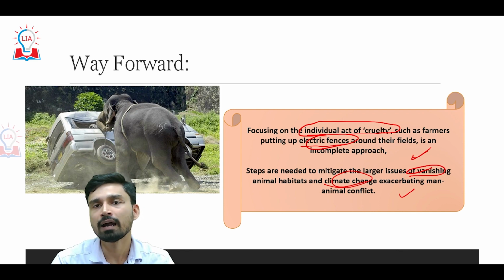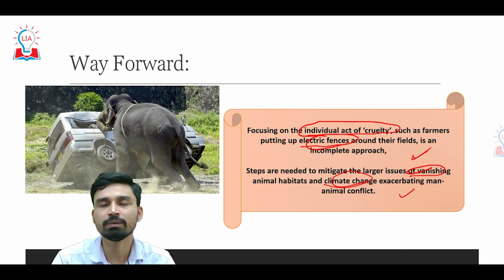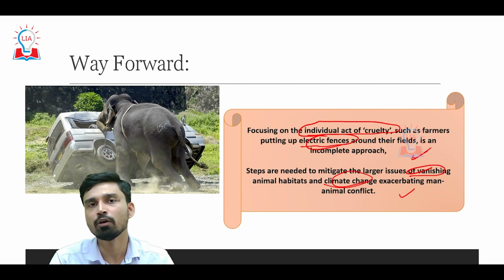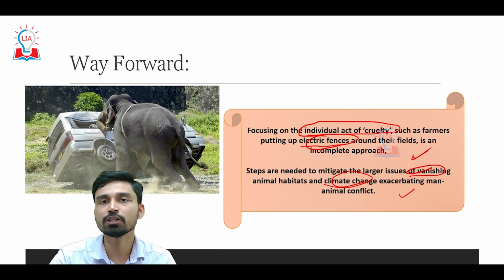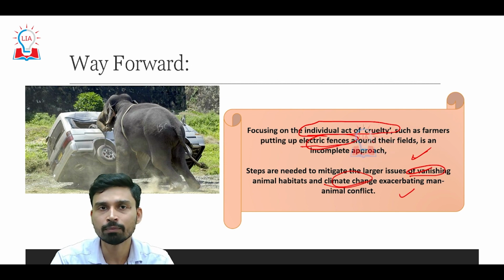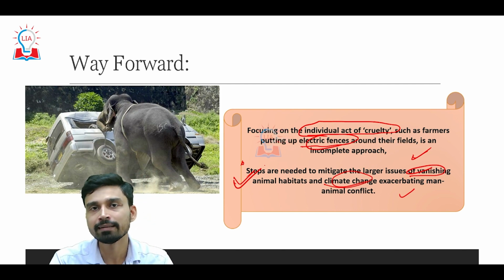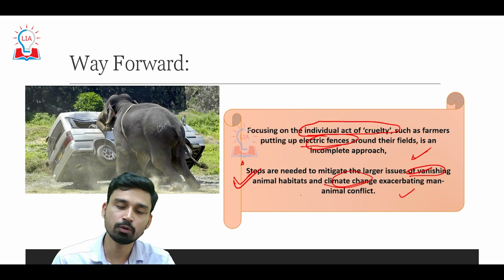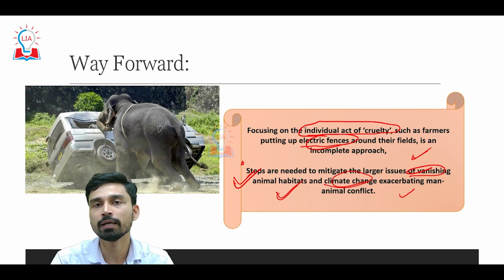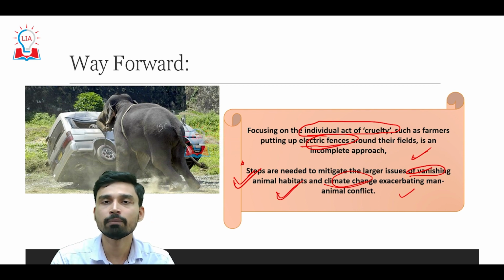For example, a large part of the elephant corridor has been destroyed, and obviously elephants have no other choice but to roam around the agricultural fields of the people, which will bring them into direct conflict with man. And obviously, if vast fields of agricultural crops are destroyed by animals, the farmers will feel angry and can take cruel actions toward the animals. So that is why, rather than only increasing the punishment, we should also focus on ensuring that animals, especially wild animals, are able to enjoy their life and their habitat in an integrated manner as they used to before.